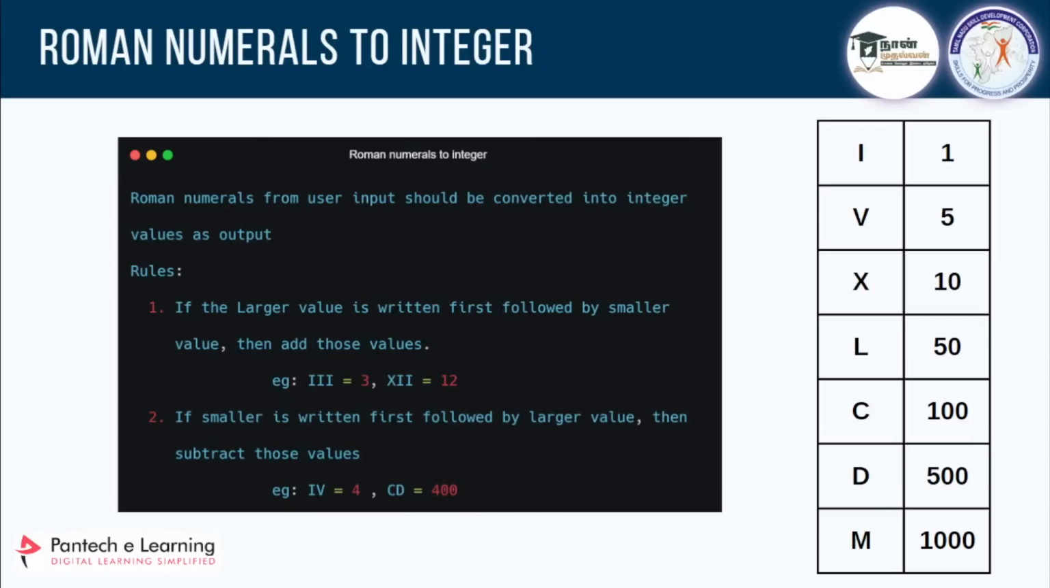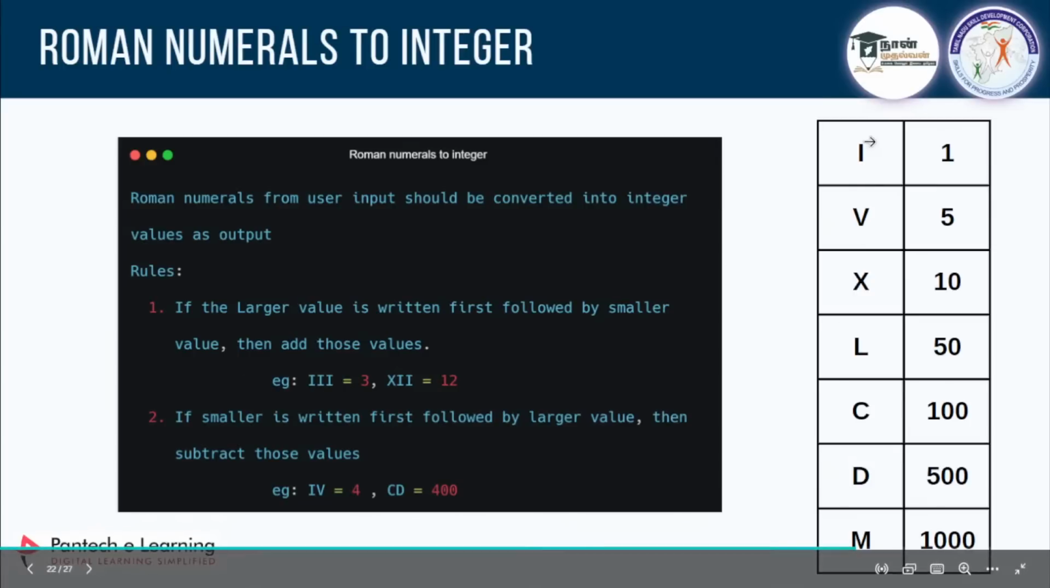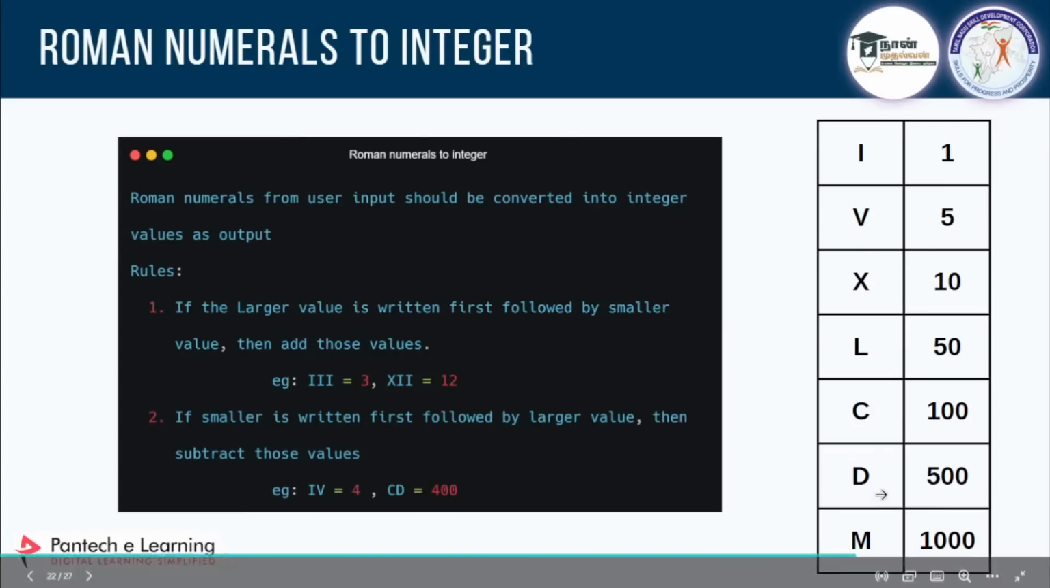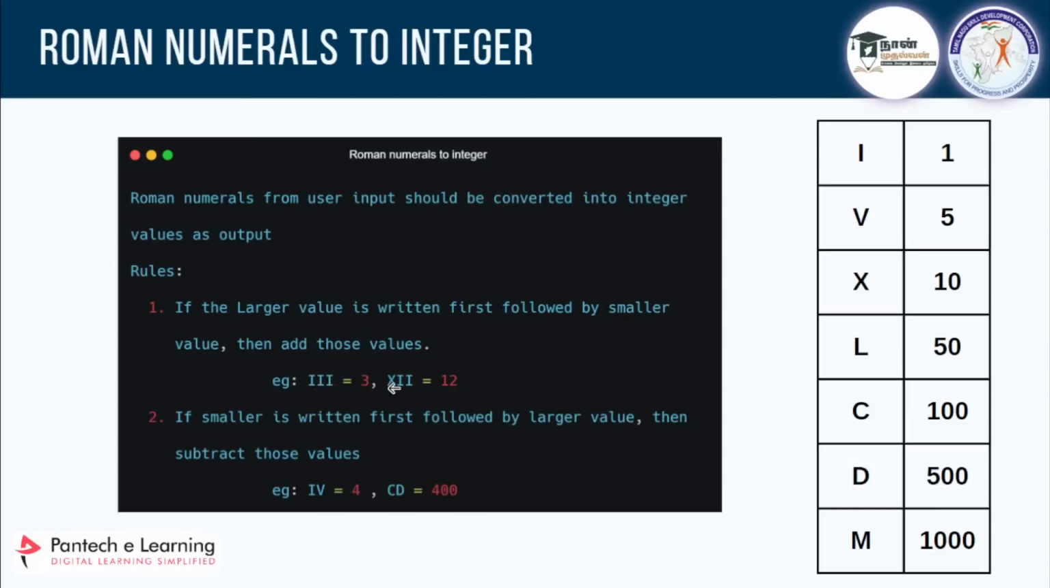So what is the rule about this? See here, these are the Roman conversions. If it is I, it is 1. If it is V, it is 5. If it is X, it is 10. Then so on. Okay, if it is III, it is going to be 1 1 1, which is 3 in the output.